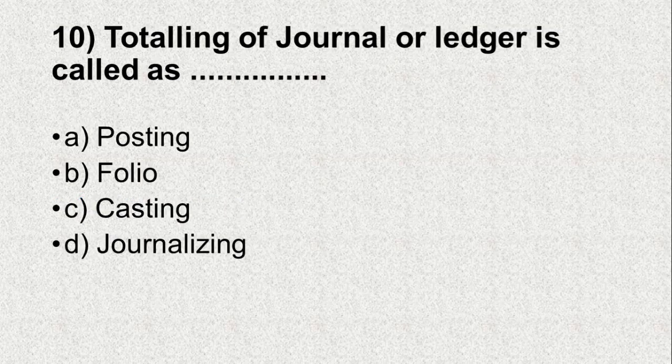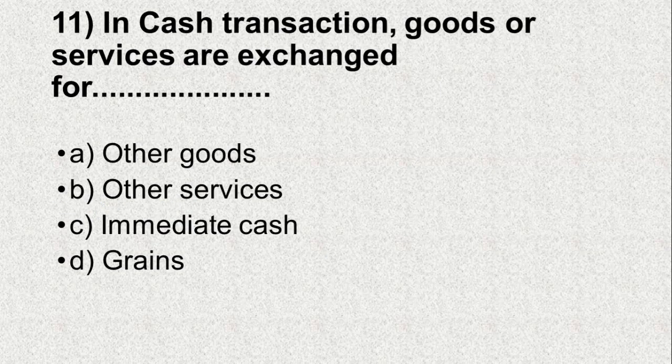Totaling of journal or ledger is called as, option A. Posting, option B. Folio, option C. Casting, option D. Journalizing, and the answer is C. Casting. Question number 11. In cash transaction, goods or services are exchanged for, option A.